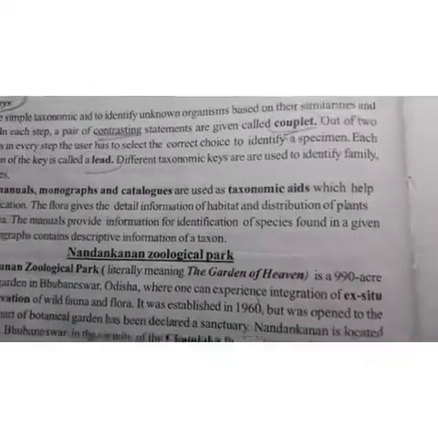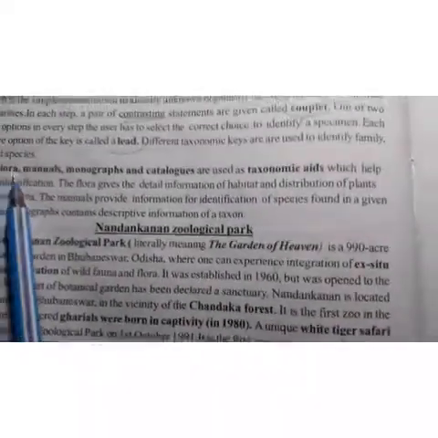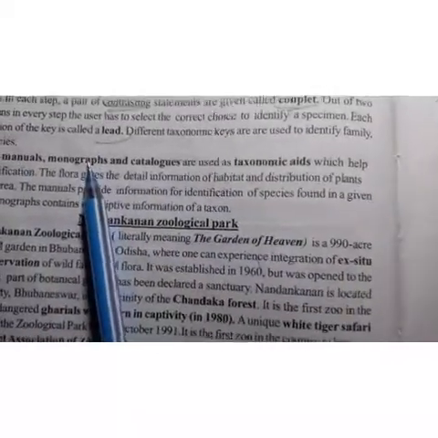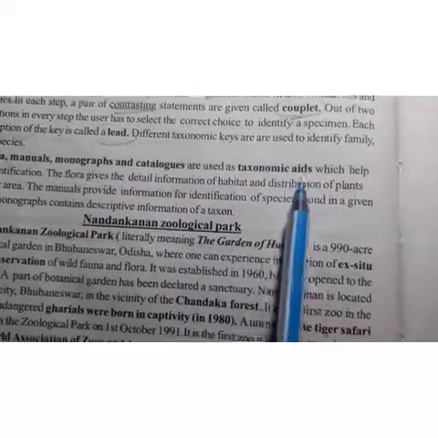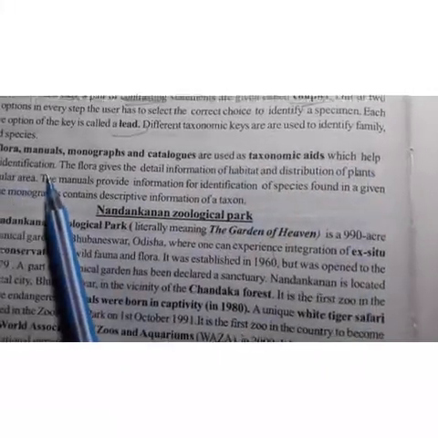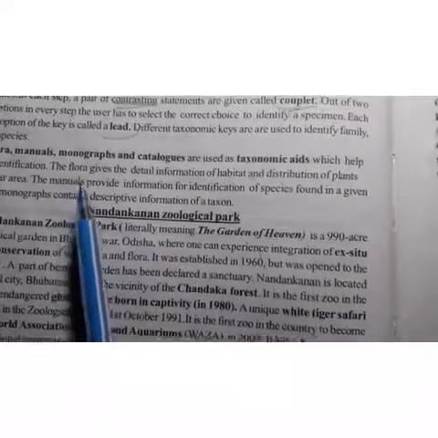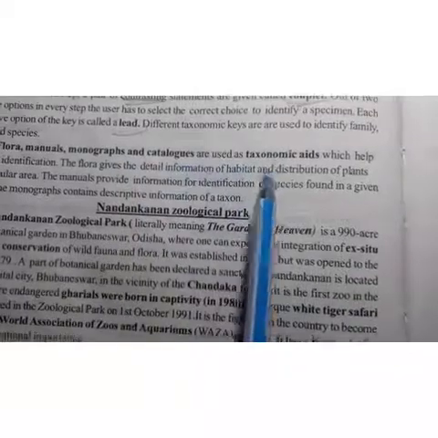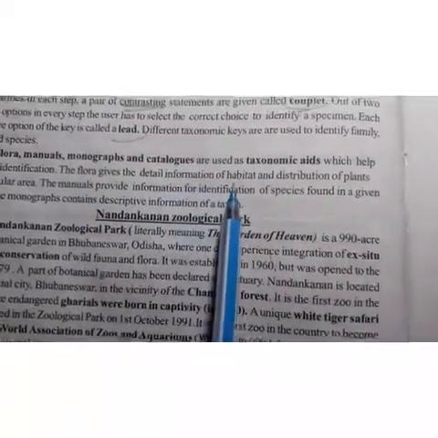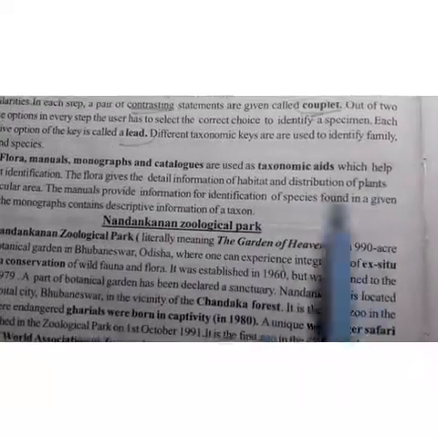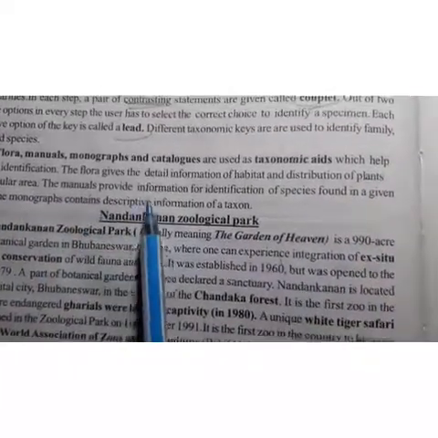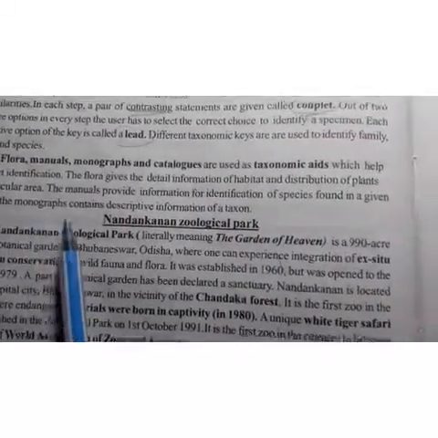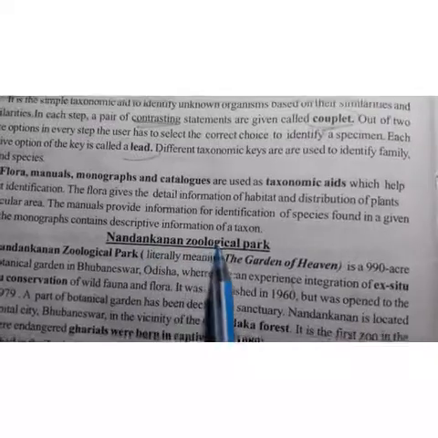Flora means a collection of flowers or plants. Manuals, we have manuals of trees. Monographs and catalogs are used as taxonomic aids which help in correct identification. Suppose you find an animal or a plant, you have to take the help of these to identify it. The flora gives detailed information on the habitat and distribution of the plants of a particular area. The manual provides information for the identification of species found in a given area, and the monograph contains descriptive information of the taxon.